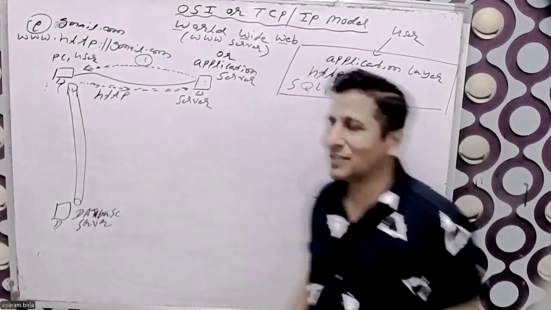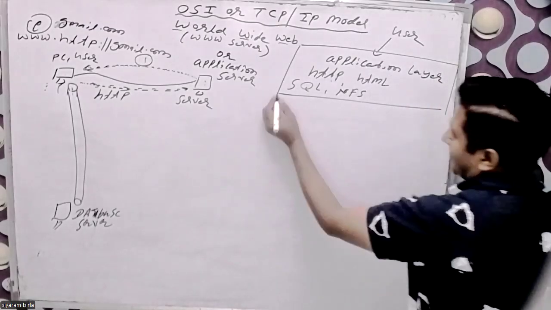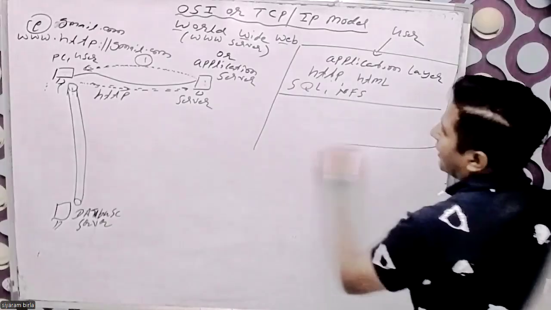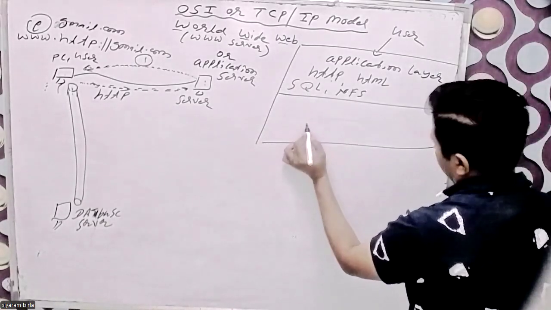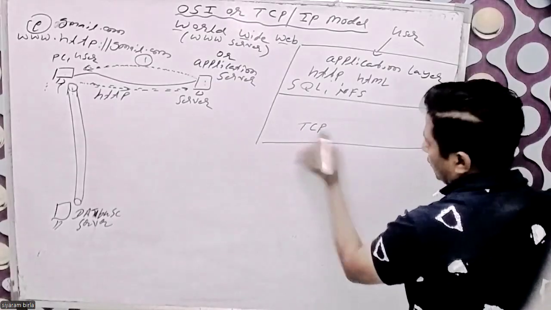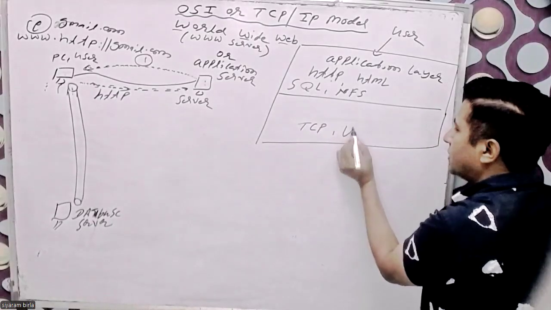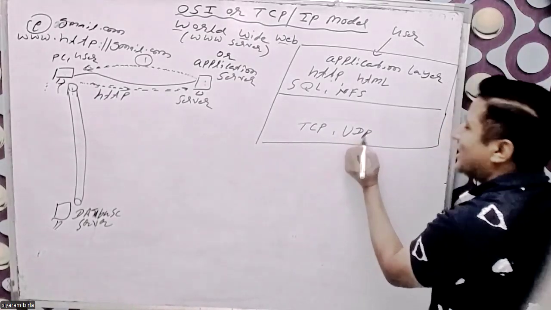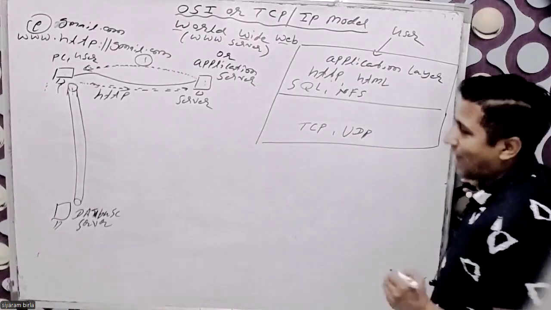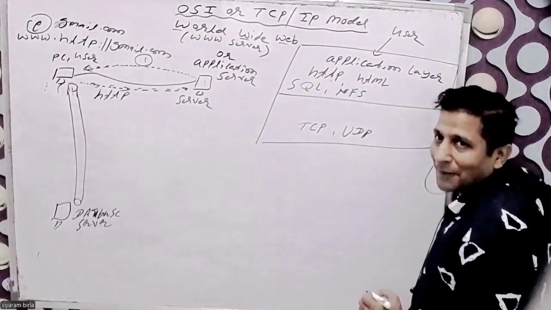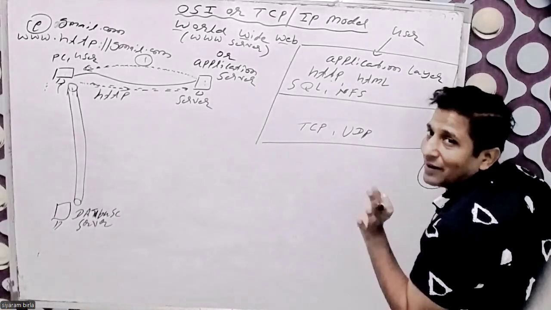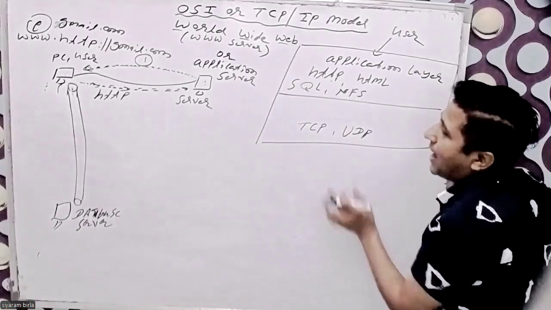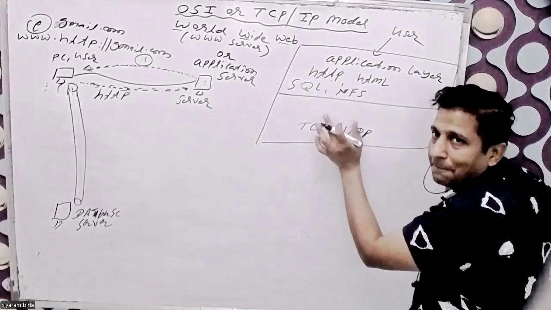So two services are available here at the second level. One is the reliable service, which is called TCP. Another is the unreliable service, which is called UDP. I'll explain these two protocols, don't worry. TCP and UDP are both responsible for delivery, and this is a different level.